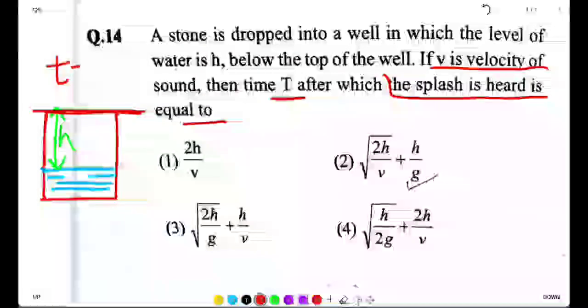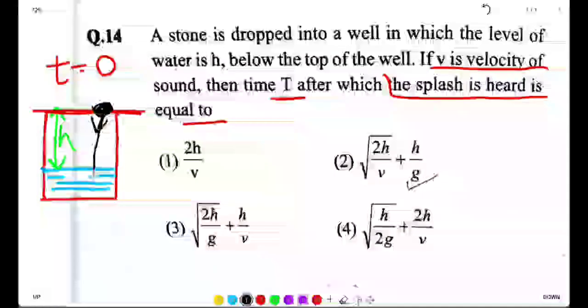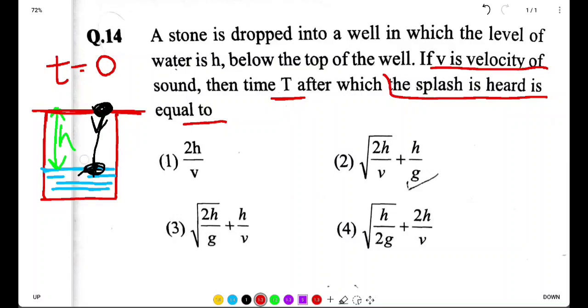we begin at t equal to 0 and we throw a stone. The stone goes down here, and then the splash is heard; it will take some time to reach the top, and that will be through the speed of sound only.